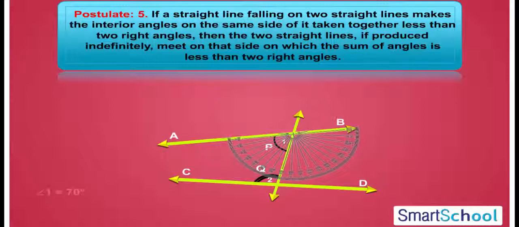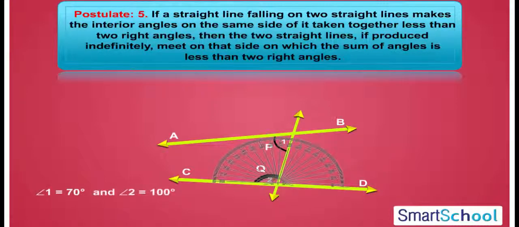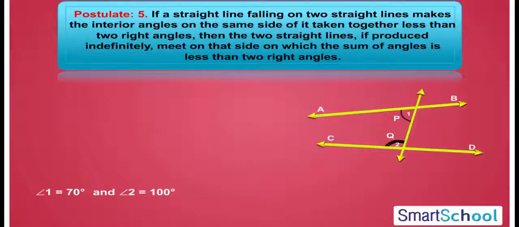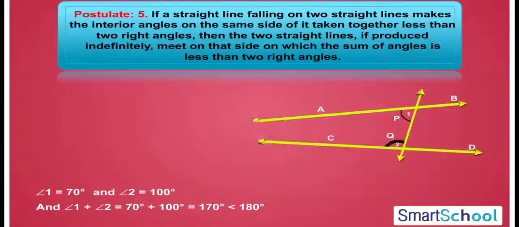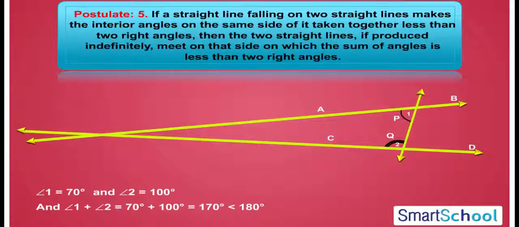Here, angle 1 is equal to 70 degrees and angle 2 is equal to 100 degrees. Adding 1 and 2, we have 170 degrees, which is less than 180 degrees. Now, let us produce the lines of the side at which these angles lie. On producing, we can see that the 2 lines intersect as stated in the postulate.